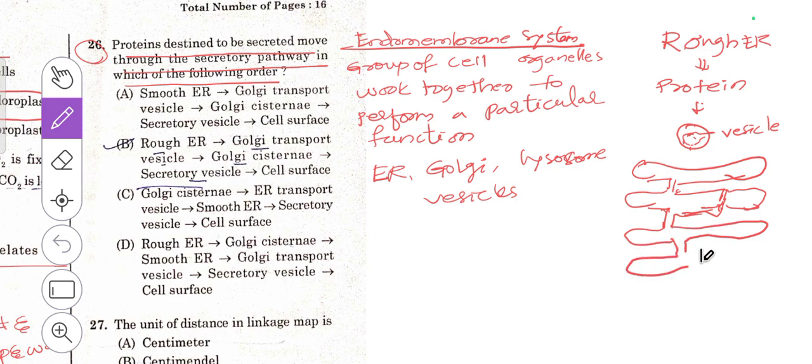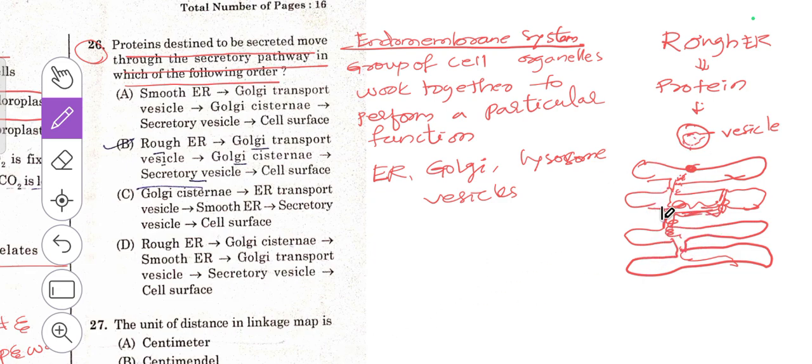This is the structure of a Golgi complex. Soon after reaching the cis face, it will bind, so that proteins get entered into this Golgi complex, where the complete modification of the protein takes place.